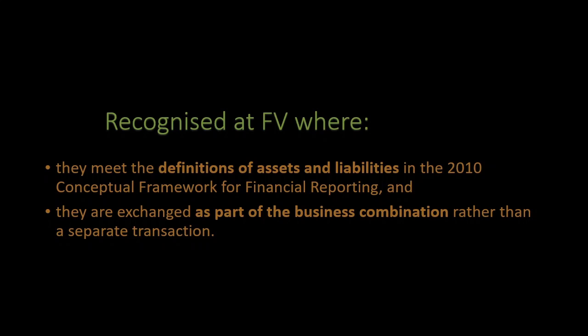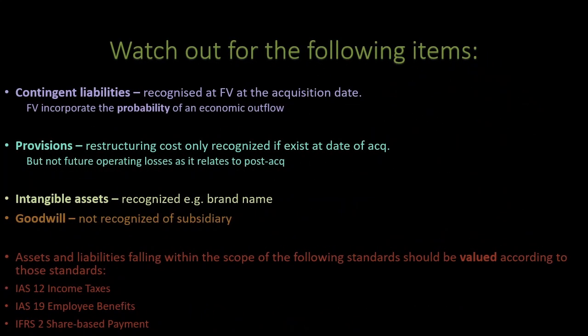Items are recognized at fair value where they meet the definitions of assets and liabilities, and they are exchanged as part of the business combination rather than a separate transaction. Watch out for the following items. Contingent liabilities are recognized at fair value at the acquisition date; fair value incorporates the probability of an economic outflow.